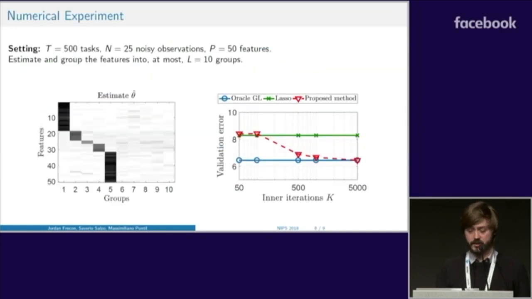So let's now take a look at some results. Here we would like to estimate θ star that I've shown in the previous slides. To do so, we let our algorithm estimate and group the features into at most 10 groups. On the left side, you can see the recovered solution. It has correctly identified the first 5 groups, and correctly identified the next 5 ones as being empty. On the right side, you can see the impact of this approximation parameter k on the validation error. You can see that for small values of k, you have performance as bad as Lasso, and if you increase k, you reach performance close to the group Lasso with the oracle groups.